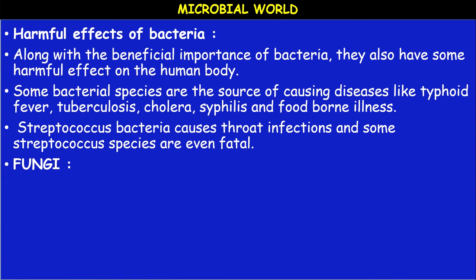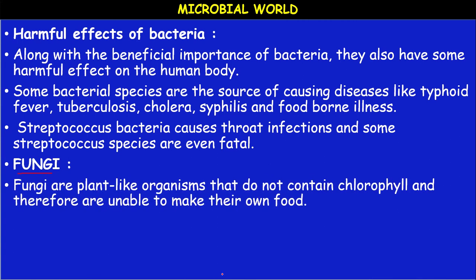Now come to the next important type of microorganism, fungi. Fungi are unicellular or multicellular. They are saprophytic or parasitic organisms. Mushrooms, blue-green patches on rotten orange, greyish patches on stale bread, greenish patches on old and damp shoes during rainy season, they are all different types of fungi. They may be called molds, mushrooms, with different names.